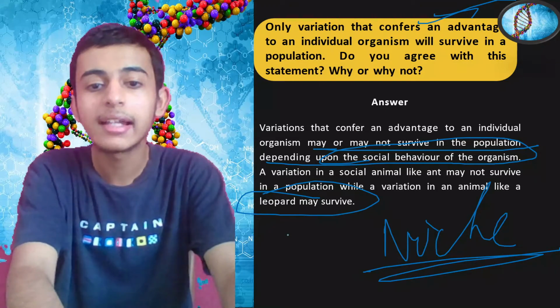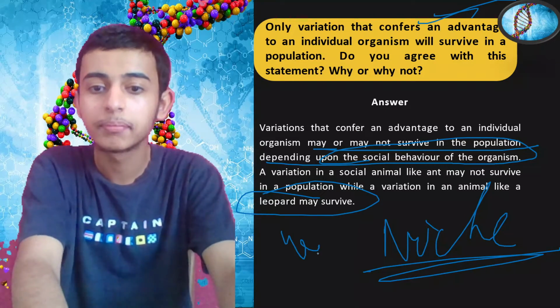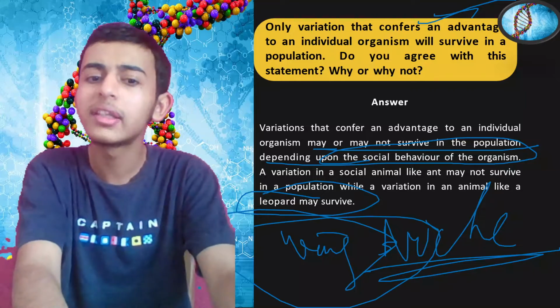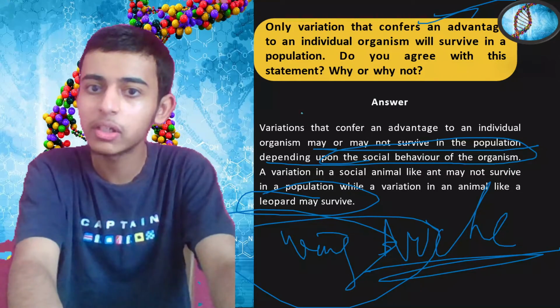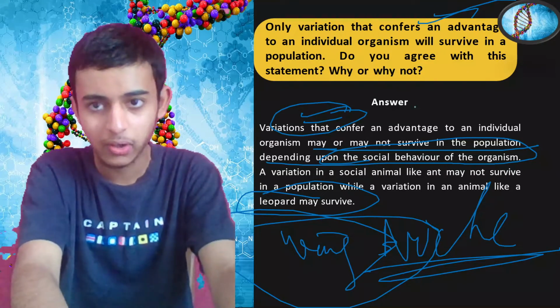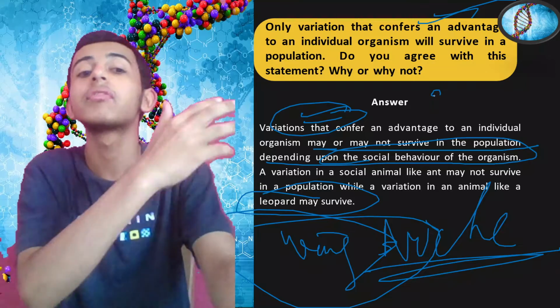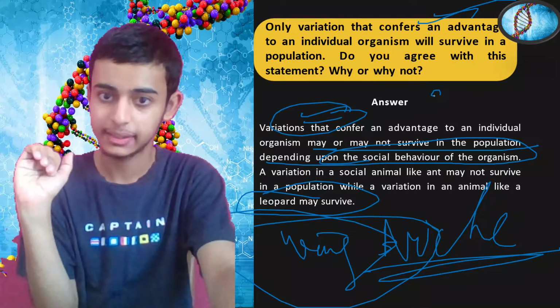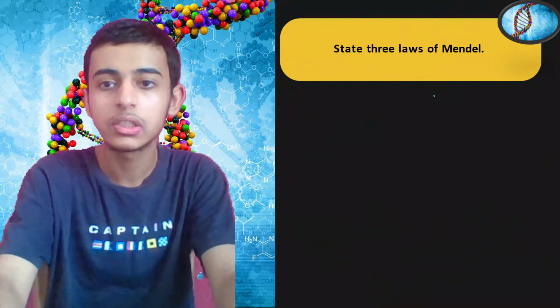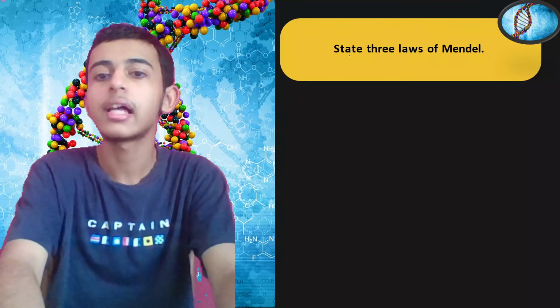Suppose ants are going to have wings as a variation. Would that help them? No. It is an advantage, but that would not help, right? Because they have to do all the hard work on the land. That is why it is not going to happen. Okay. Last question, I think.